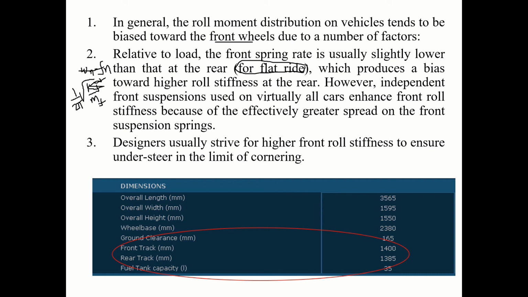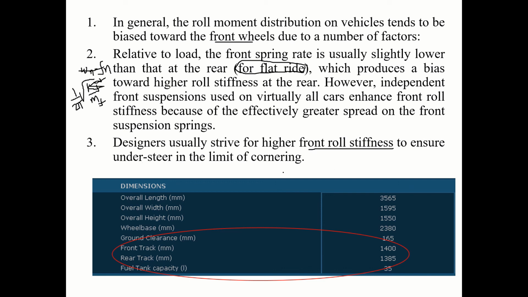However, the independent suspension used on virtually all cars enhances front roll stiffness because of the effectively greater spread of the front suspension springs. So that will definitely try to increase the roll. To reduce that roll, what you can do is have higher front roll stiffness. How do we ensure that?